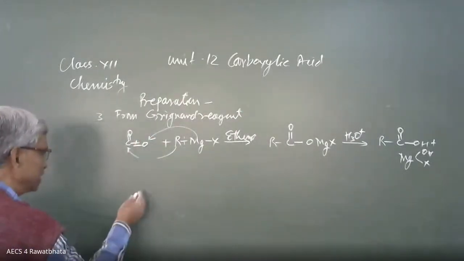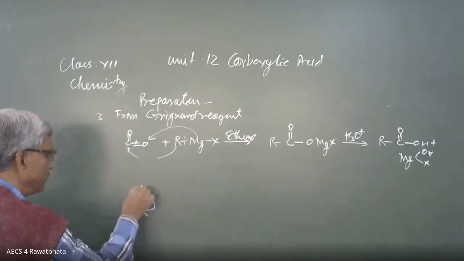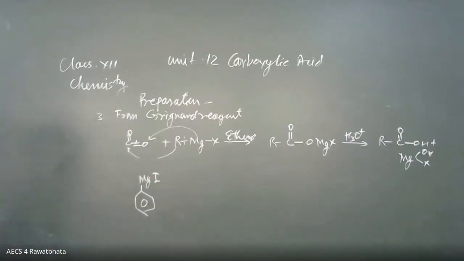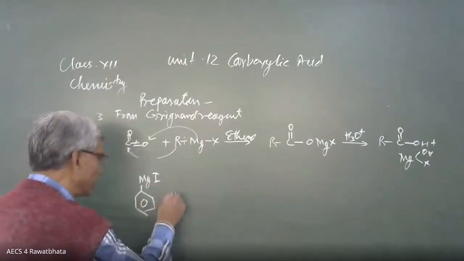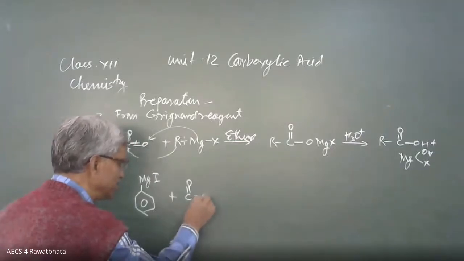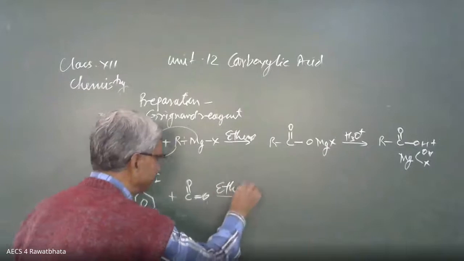Another, if we take this compound, phenyl magnesium iodide, bromide, chloride, anyone we can take. Phenyl magnesium iodide is allowed to combine with CO2, carbon dioxide, in presence of ether.